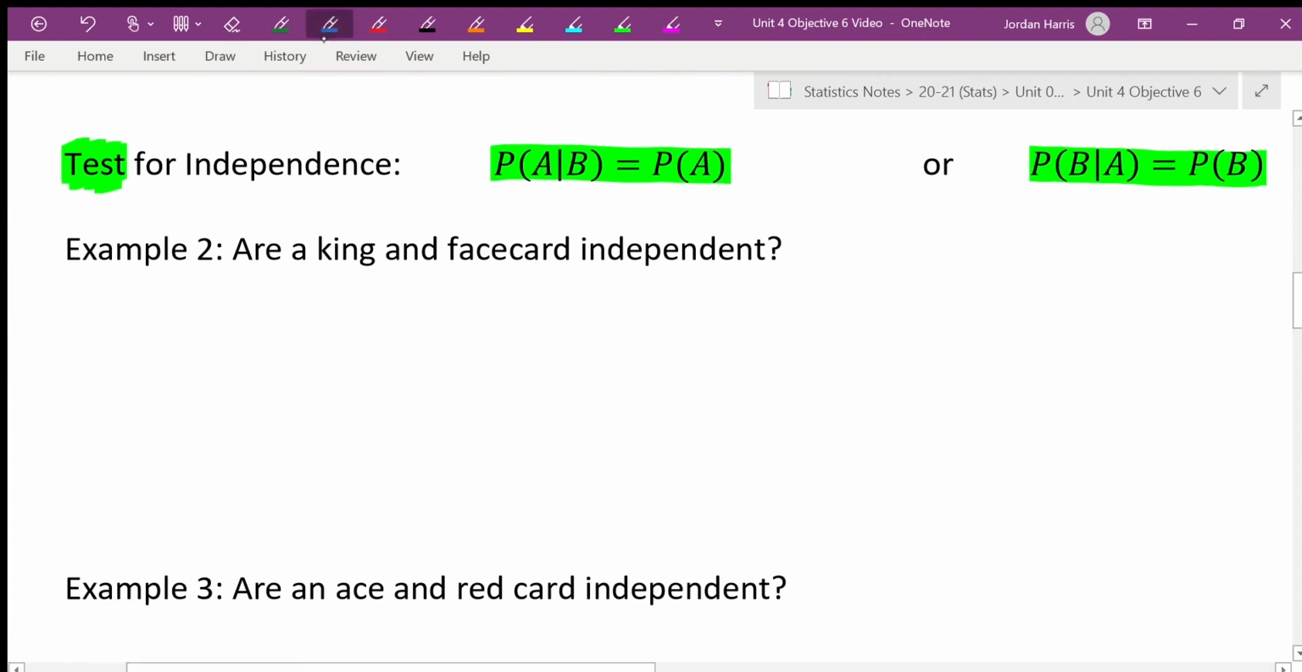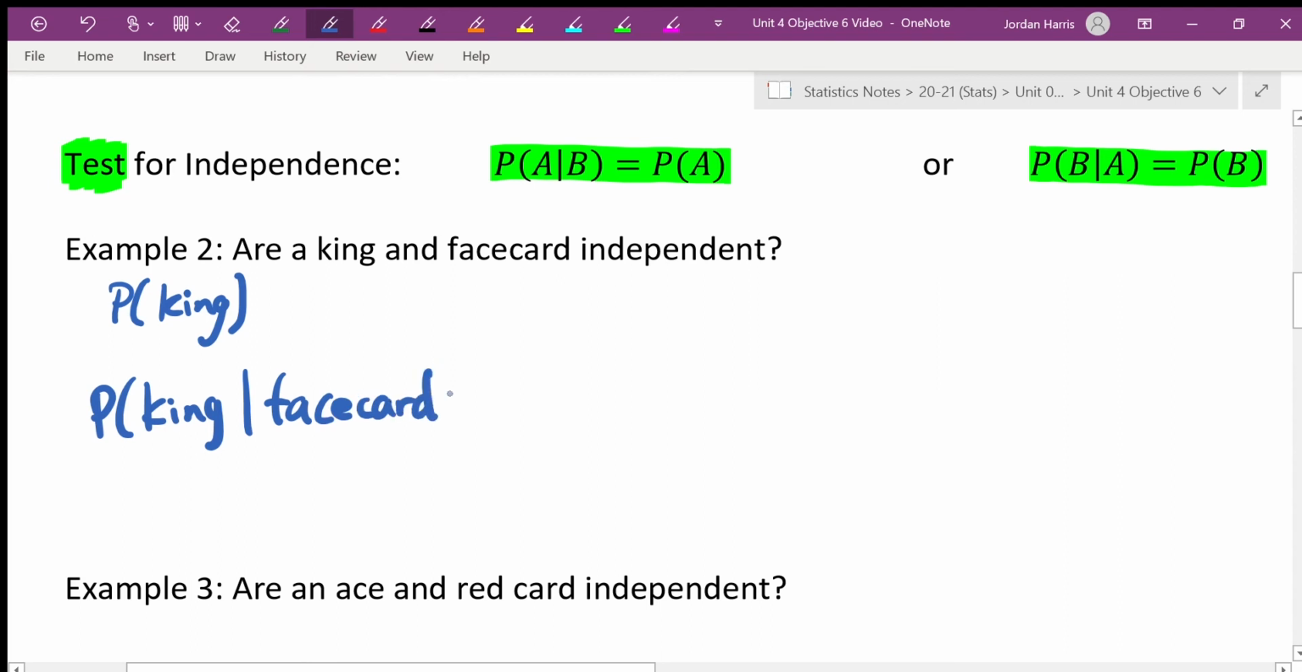So when we ask the question, are a king and face card independent? So we look at the 2 probabilities. So you look at the probabilities of just a king, and then you look at the probabilities of a king given a face card. Or you can flip them. You could be looking at the probability of a face card and the probability of a face card given a king. It doesn't matter. Okay? So I just like to do the first one and then the second one. Makes it easy.